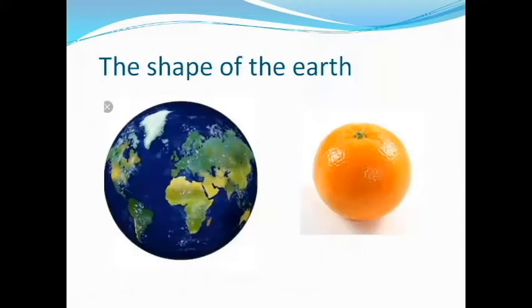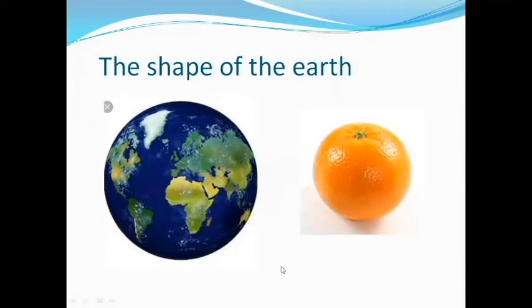Next, children, do you know what is the shape of the Earth? The shape of the Earth is round. The shape of the Earth is round like a ball, and we can also give the example of an orange. What is the shape of an orange? It is a ball, yes or no? Like that, our Earth also looks like a ball.